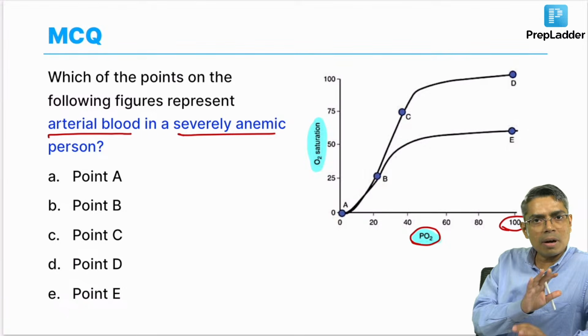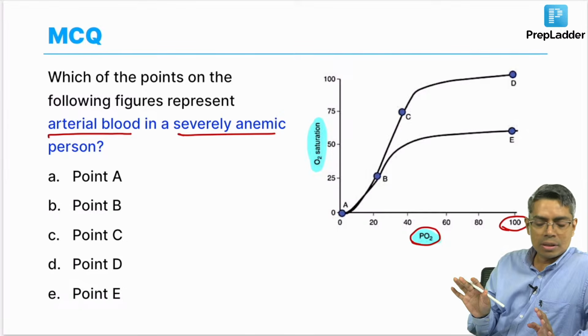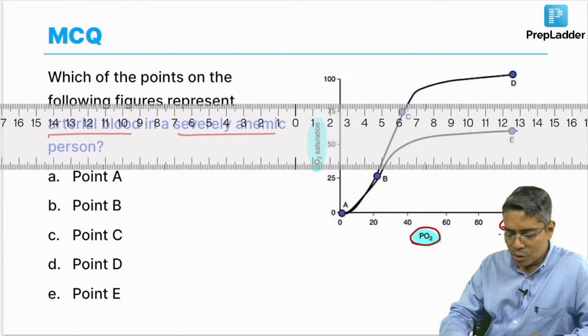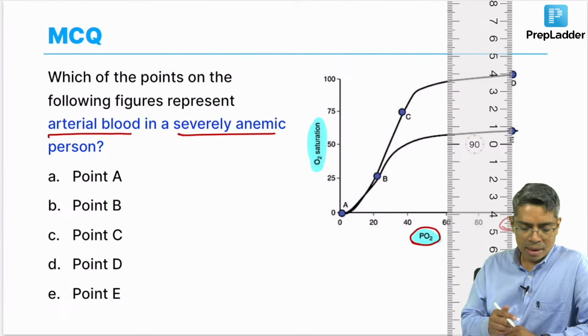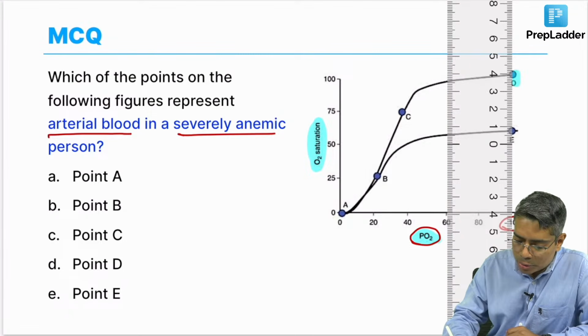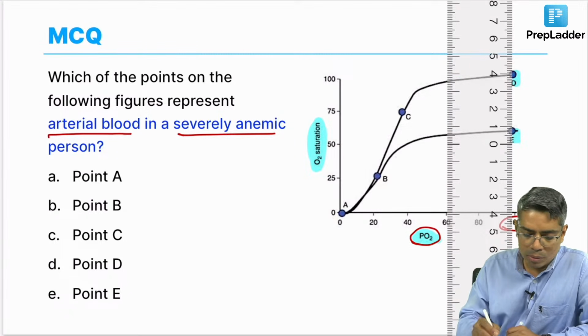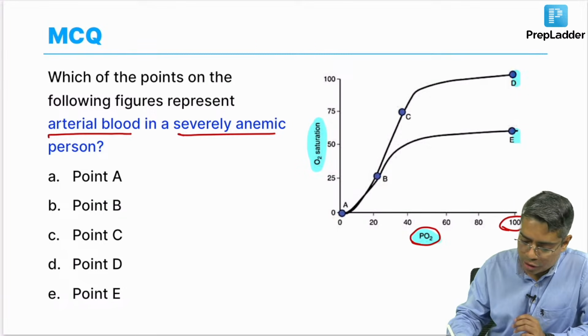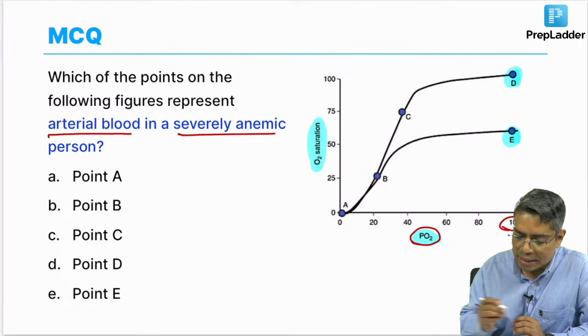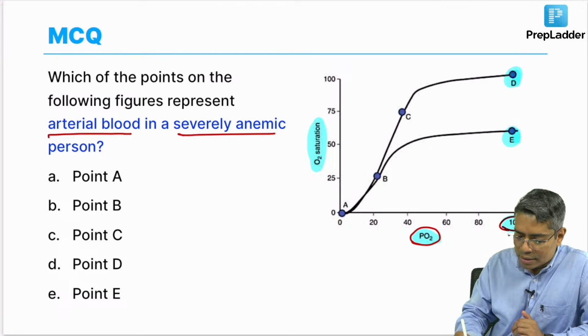Anemic person means the partial pressure of oxygen is not going to change. So, now if I drop a perpendicular from this 100 millimeter of mercury point, I have to choose between option D or option E. One will be the answer of this question, between point E or point D, for the anemic person.